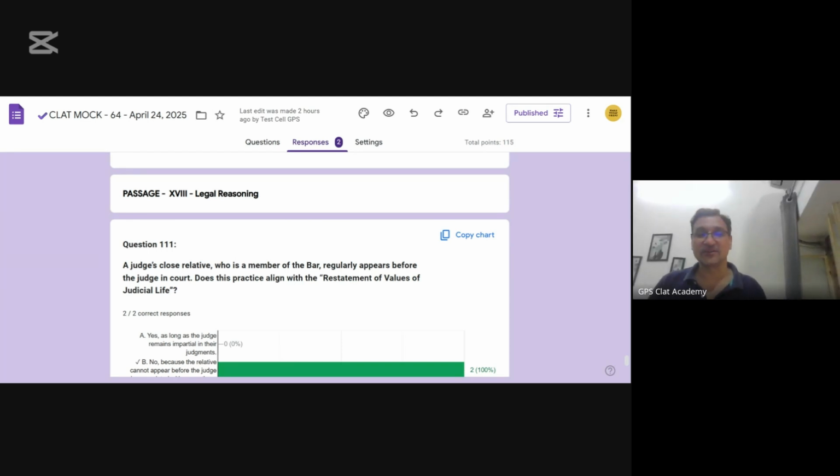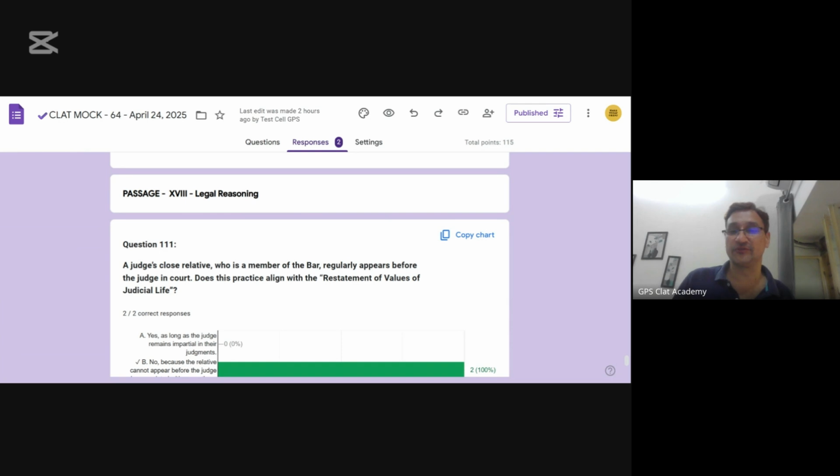Look, this is about the restatement of values of judicial life. This is a 1997 document, which was accepted by the Supreme Court in a full court meeting, and voluntarily they decided to adhere to this code of conduct. This is the official code of conduct, and it has been reiterated recently. It contains a list of do's and don'ts. So let us discuss those do's and don'ts one after the other.